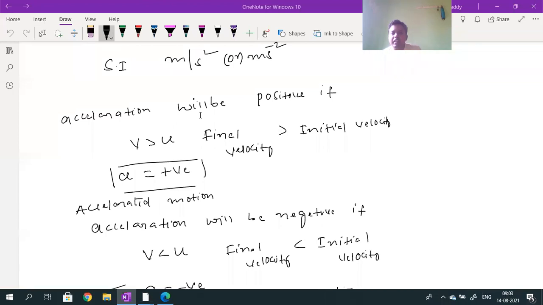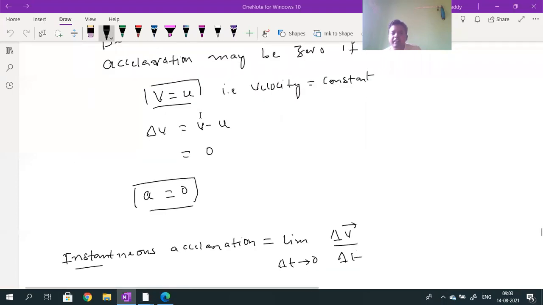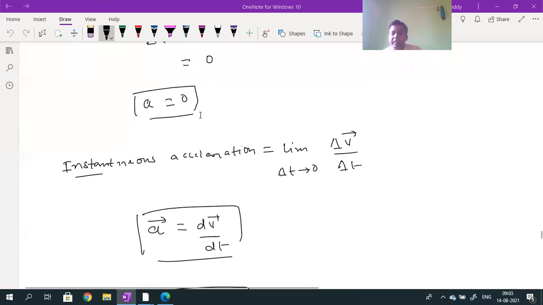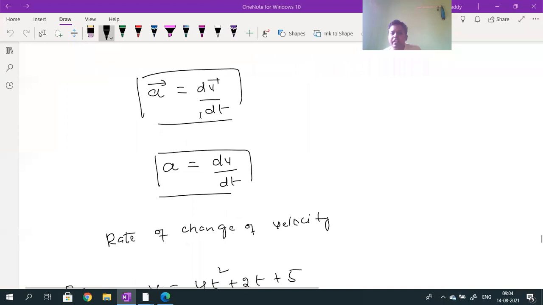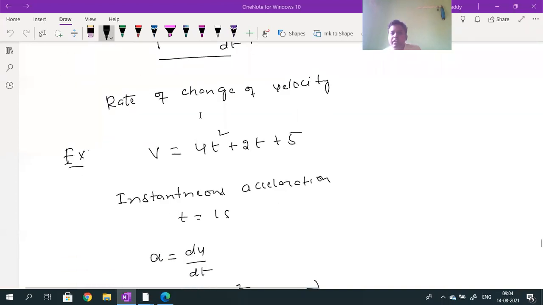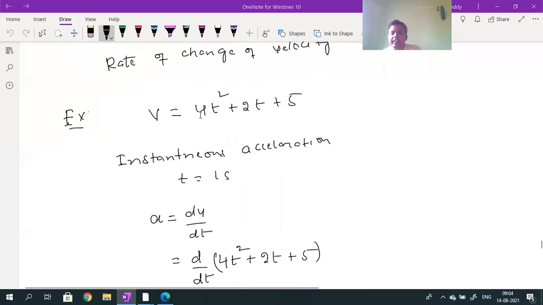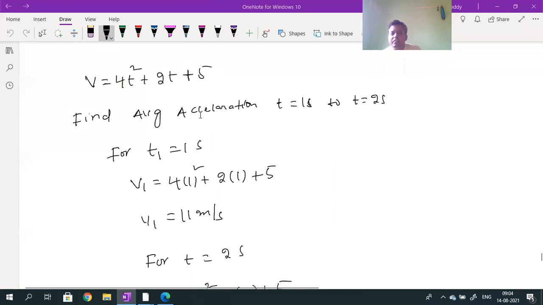So whenever the velocity increases, acceleration is positive. Velocity decreases, acceleration is negative. Velocity remains constant, acceleration is zero. Then instantaneous acceleration means the acceleration at a particular instant of time. Instantaneous acceleration is the rate of change of velocity. In the last class, we have also discussed how to calculate instantaneous acceleration and average acceleration. So that we discussed.